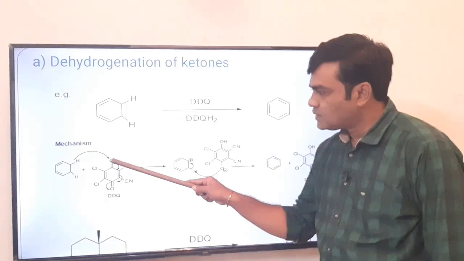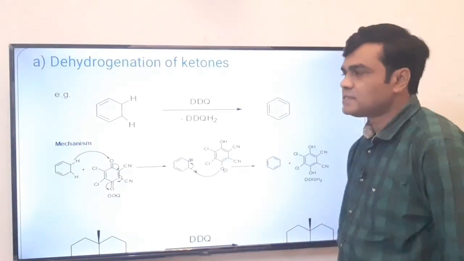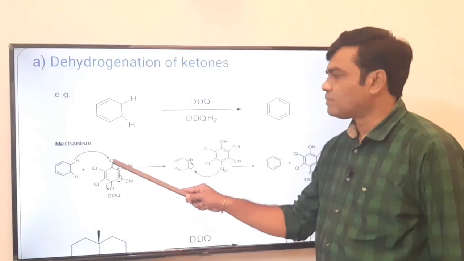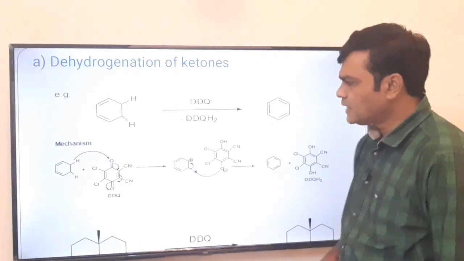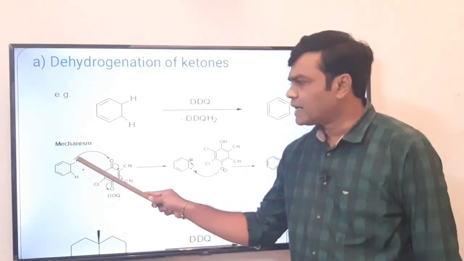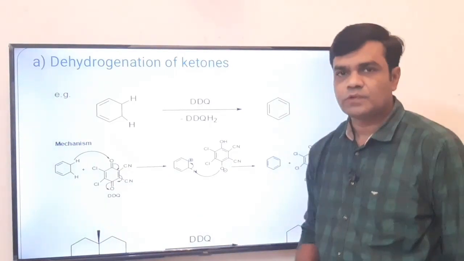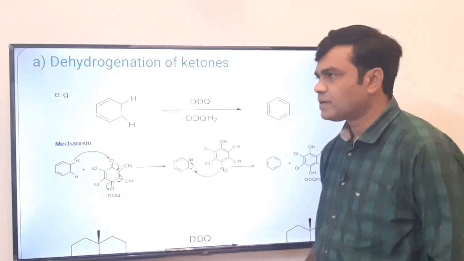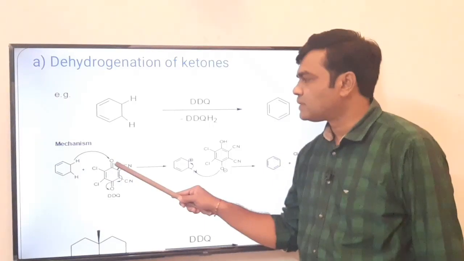So, what is the charge on this oxygen? Positive. Actually, there is no charge formation. It happens simultaneously. As soon as the positive charge formation takes place, at the same time this hydride ion is transferred to this O positive. So, O positive and H negative, OH is formed. There is no separate formation of positive or negative charge. So, this hydride ion transfer takes place.